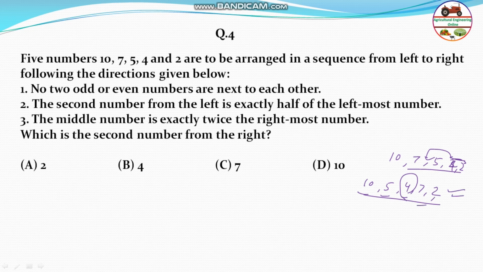So the rightmost number is 2, and twice that is 4. So therefore this is the correct order. Which is the second number from the right? From the right, the second number is 7. So this is left, this is right. So the answer will be option C, that is 7.